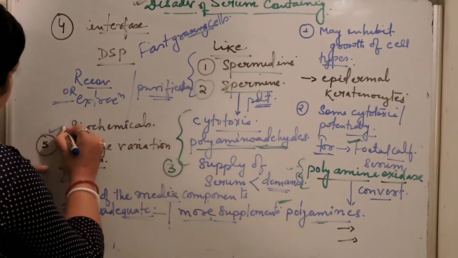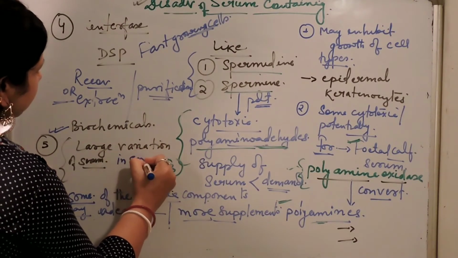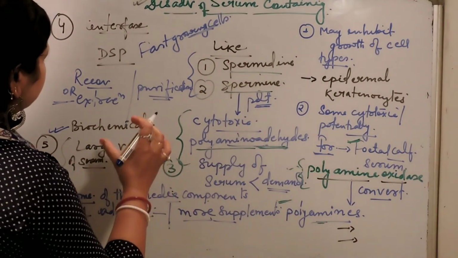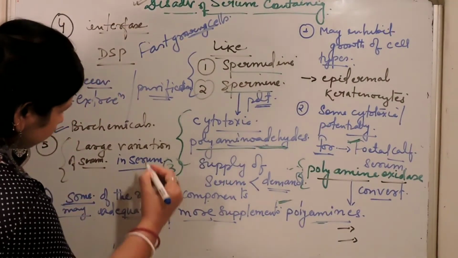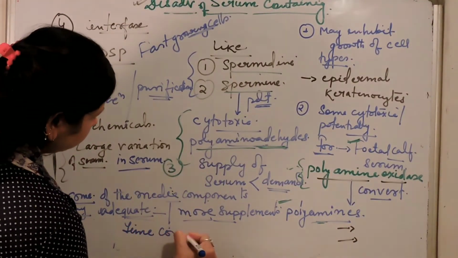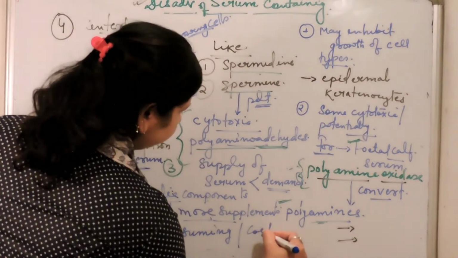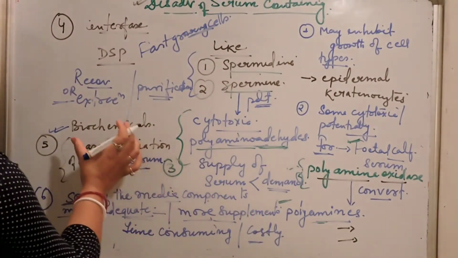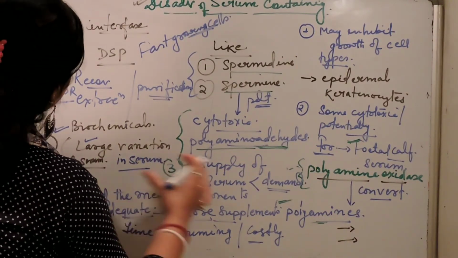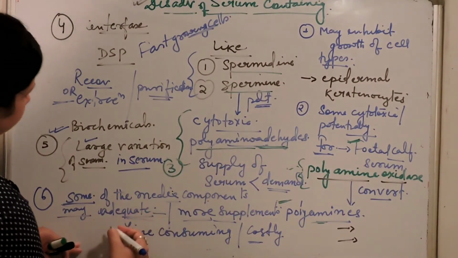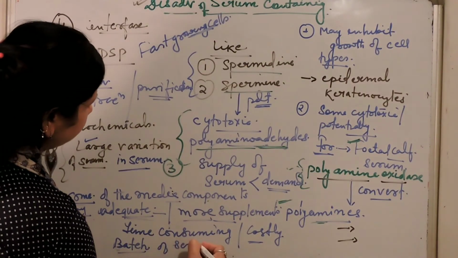One important point I have told is that there is large variation in serum, and testing serum batch to batch, every time, is generally time consuming as well as costly. So if there is large variation in serum, it is very costly every time we introduce a fresh batch of serum in the media.